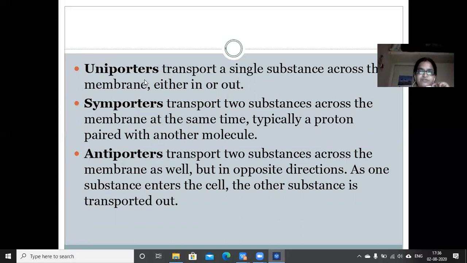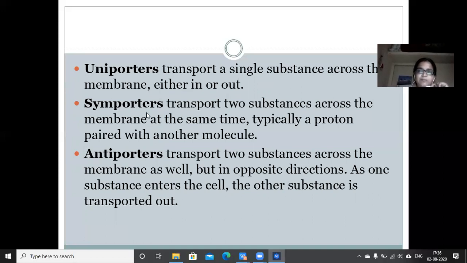Coming to the first type, uniporters transport a single substance across the membrane, either in or out. Uni means single. So uniporters transport a single molecule either from outside to inside of the cell, or from inside to outside.